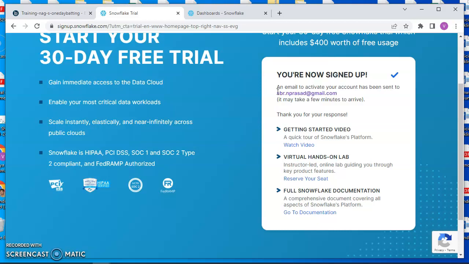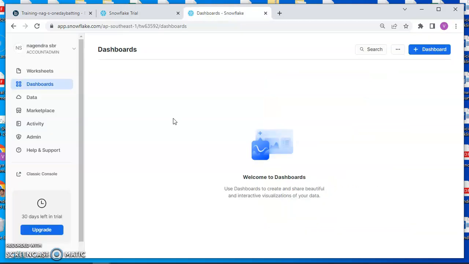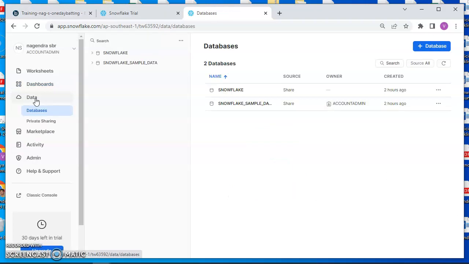You'll see a message like this, and an email will be sent to whatever email you have given. If you click that link, you will land here. The Snowflake dashboard looks like this, and you can go to data and create a database over here. What we are trying today is to connect a Snowflake database from Boomi.